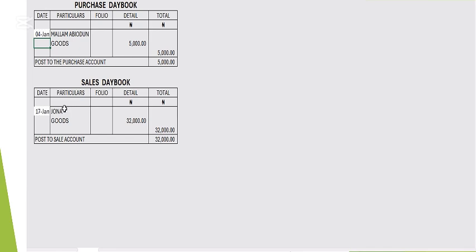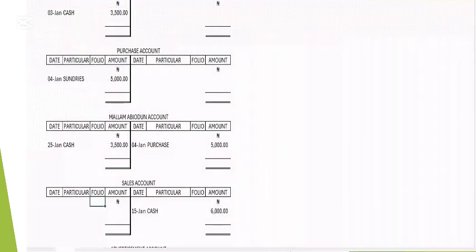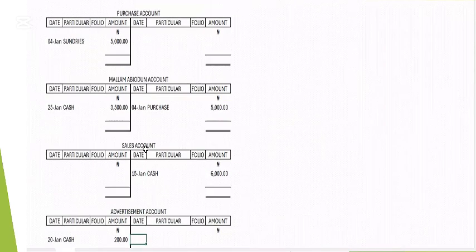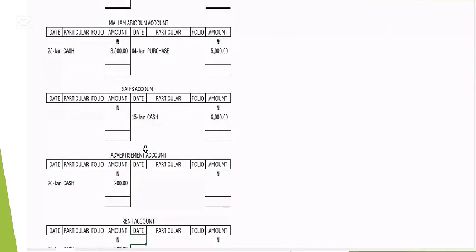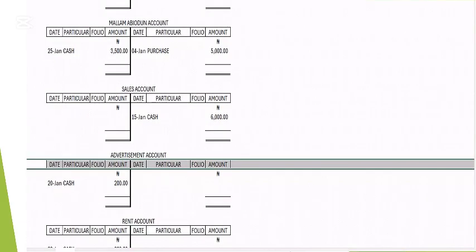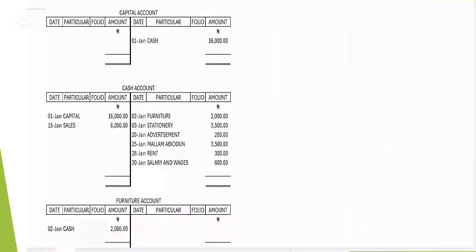Says the book, we sold to Jonah. So our goods left while we are expecting cash from Jonah at a future date. So let's put this into the sales account. Let's go to the sales account. Yes, you have the sales account here. We need to open an account for Jonah.